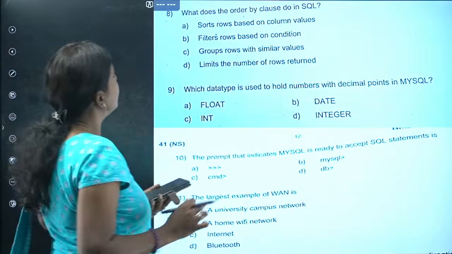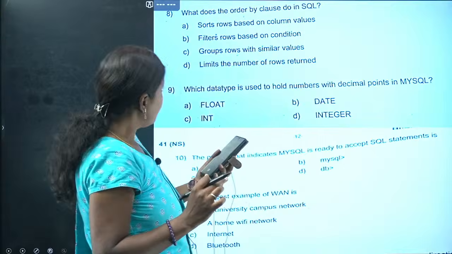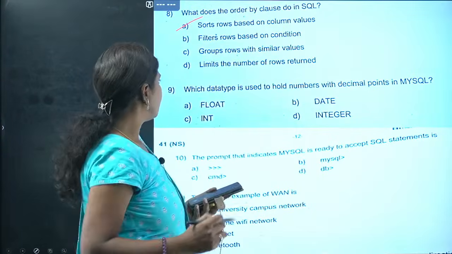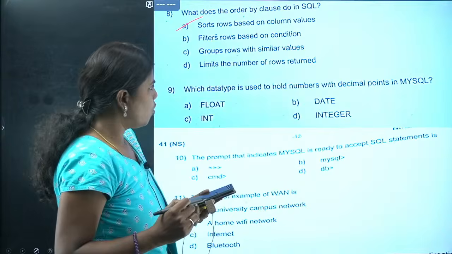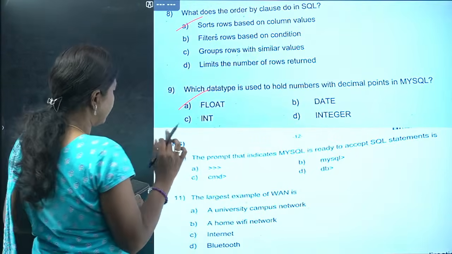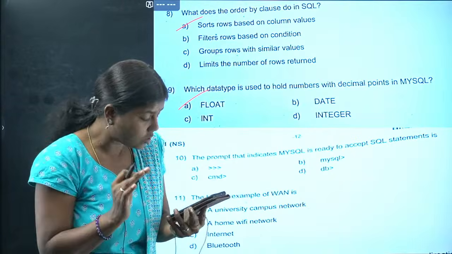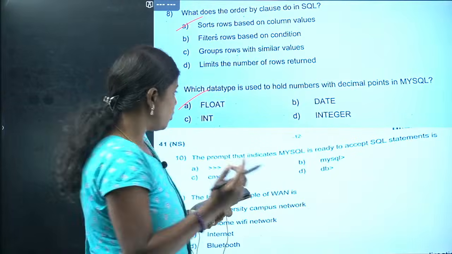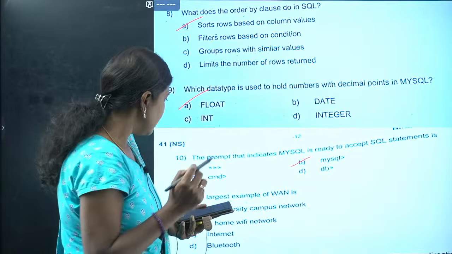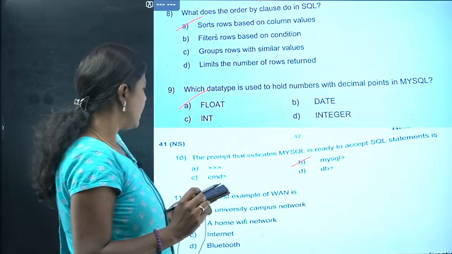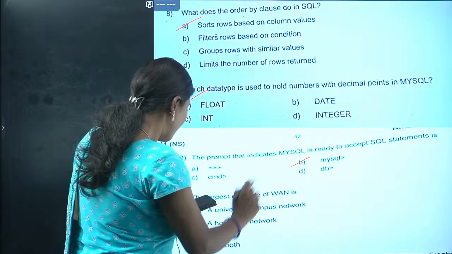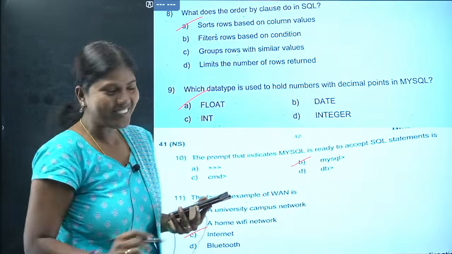We'll go with the next question. What does the ORDER BY clause do in SQL? ORDER BY is to sort only. We'll go for the eighth question. Which data type is used to hold numbers with a decimal point? Float only. We'll go with the 10th question. Prompt that indicates MySQL. Students, you have to go for MySQL. I don't know what you've written. It's going to be MySQL only, not this prompt. It's Python, so MySQL is the answer. Largest example for WAN is going to be the Internet.